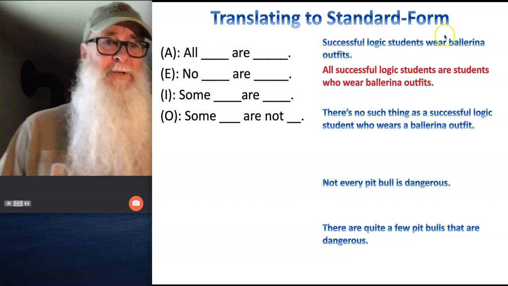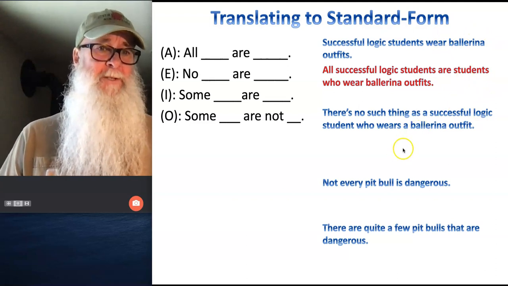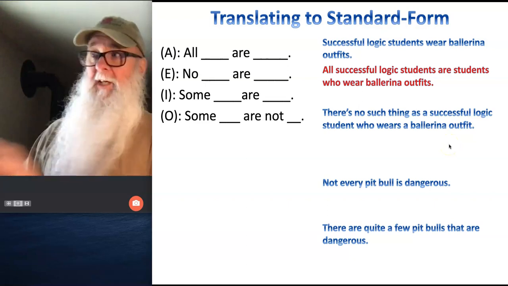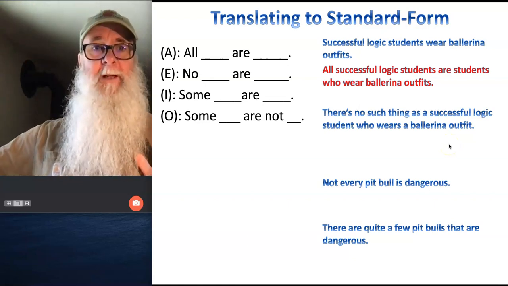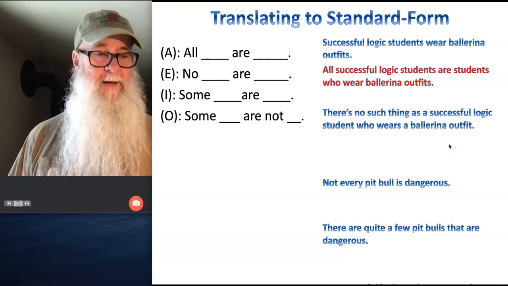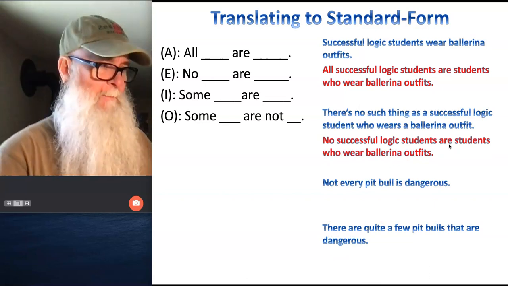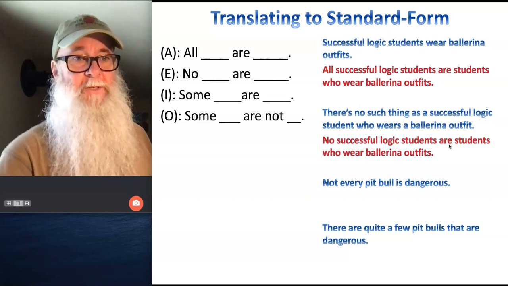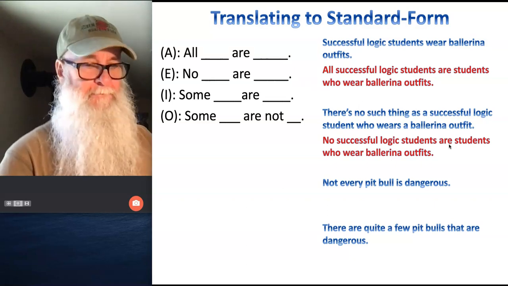There's no such thing as a successful logic student who wears a ballerina outfit. Ooh, that's telling me that all of those successful logic students, they're excluded from that category of things called people who wear ballerina outfits. And when something is being excluded, we're going to use a statement like this. No successful logic students are students who wear ballerina outfits.